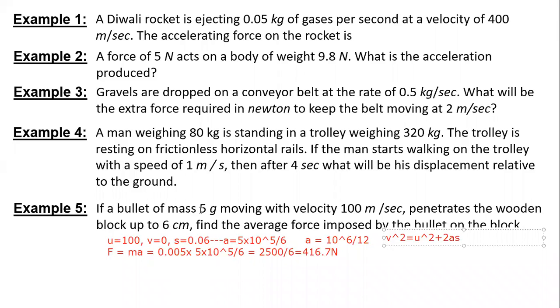Yatharth, it will be 5 into 10 to the power minus 3. Sir, but how is V equal to 0? It is stopping. It's going to stop the bullet. They are saying that it's penetrating up to 6 centimeter, which means after 6 centimeter, it is not moving ahead.